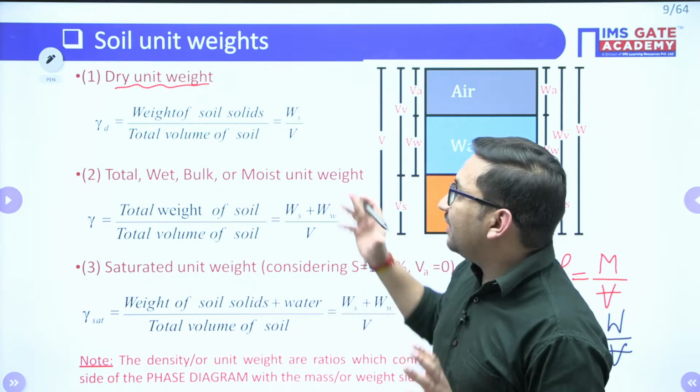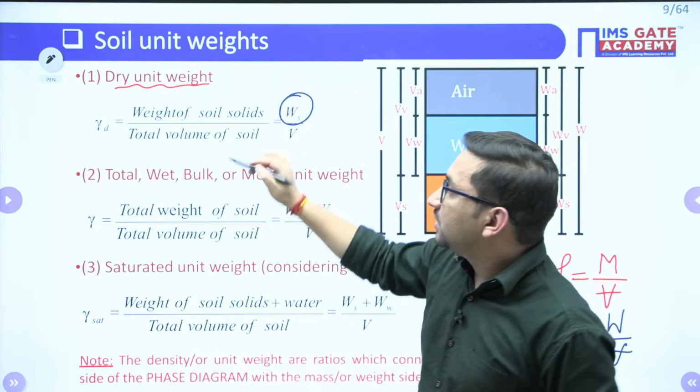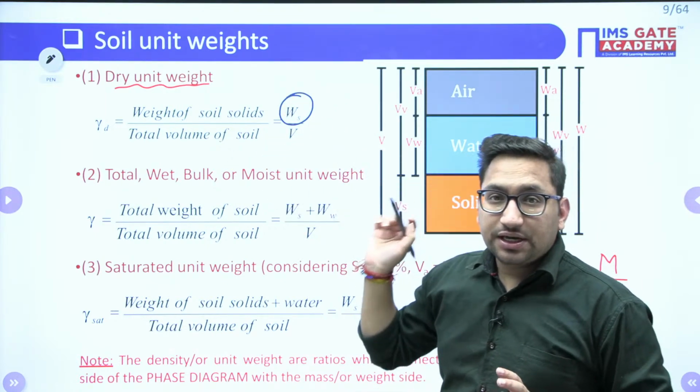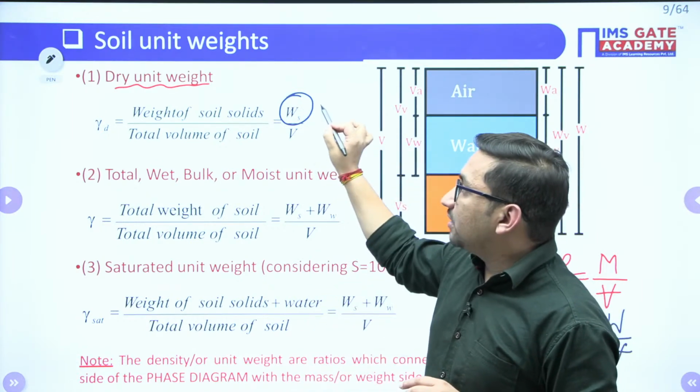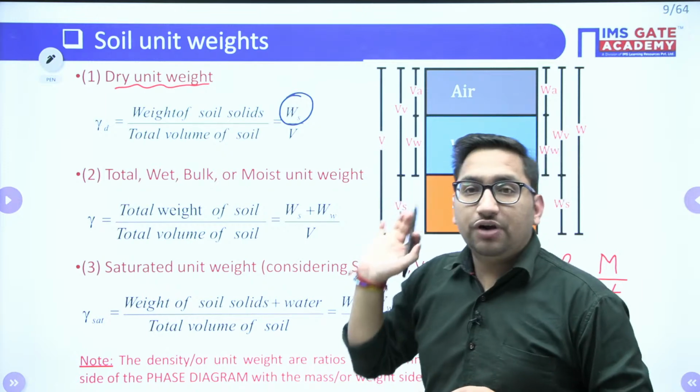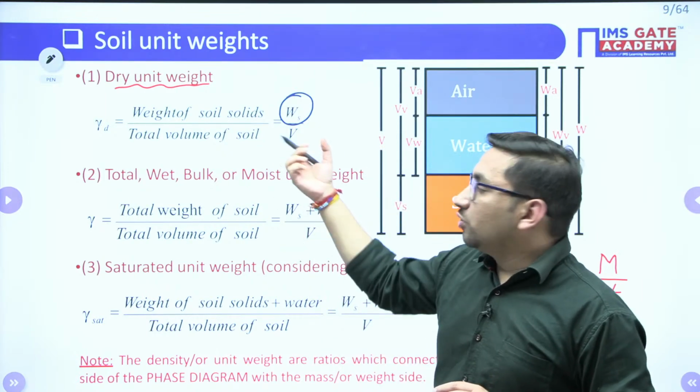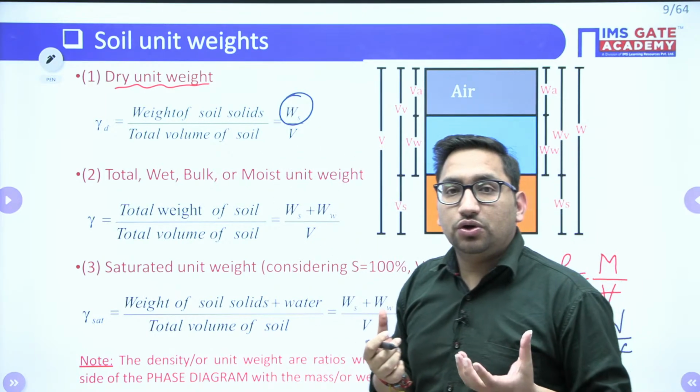I know that the dry weight of soil is equal to the weight of solids. Remember this particular thing, it is going to help in many of the questions. But your volume of dry soil is not going to be equal to the volume of solids.